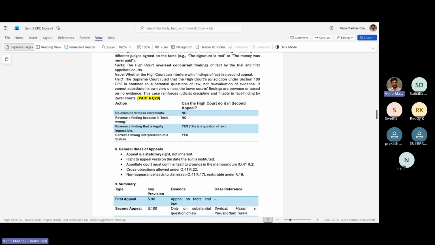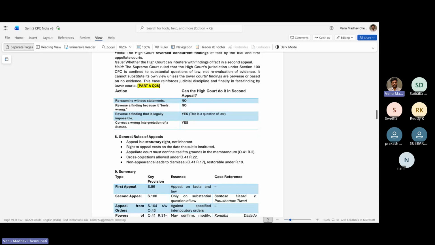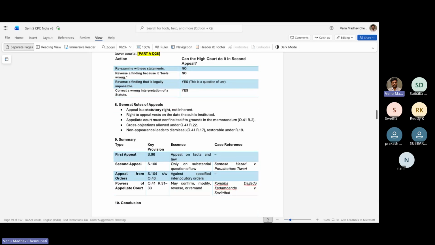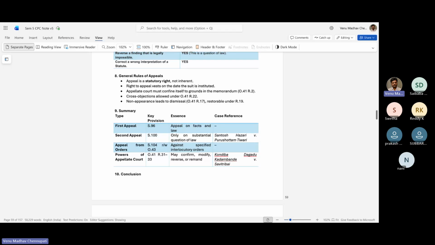And general rules of appeals: an appeal is a statutory right, not inherent. Right to appeal vests on the date of the suit institution. Appellate courts must confine themselves to grounds of memorandum. Cross objections allowed, okay, under Order 41, and non-appearance leads to dismissal. Order 41 restored under Rule 19.